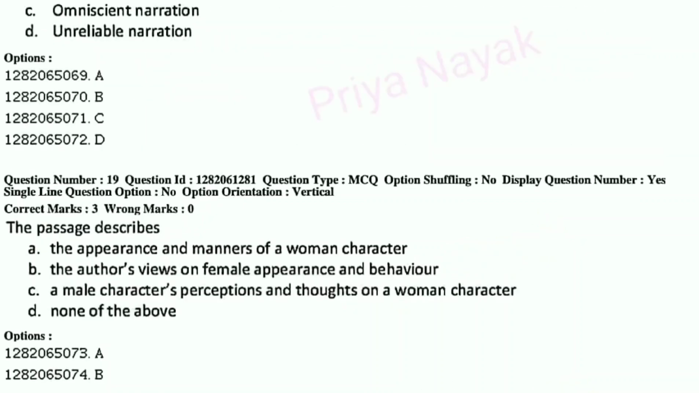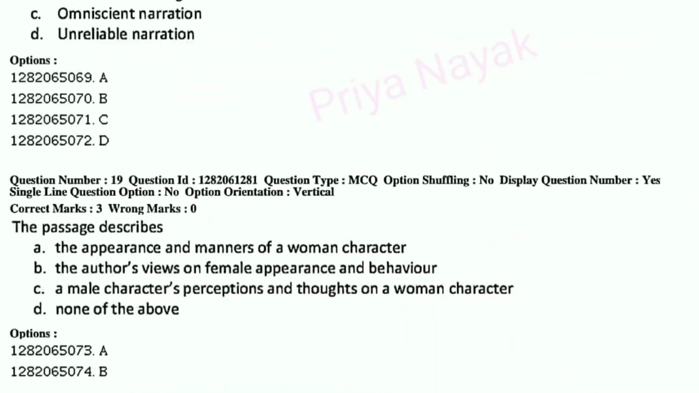Then question number 19. The passage describes A, the experience and manners of a woman character, B, the author's views on female appearance and behavior, C, a male character's perceptions and thoughts on a woman character, or D, none of the above.